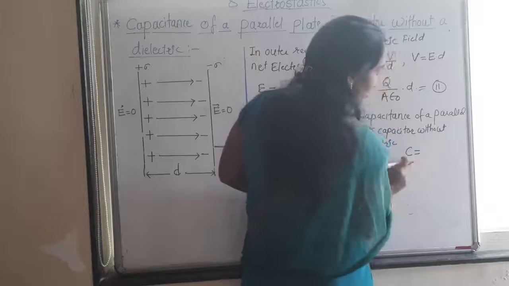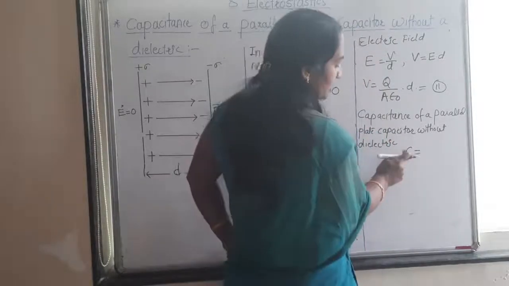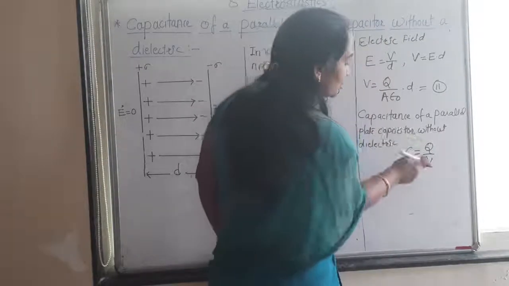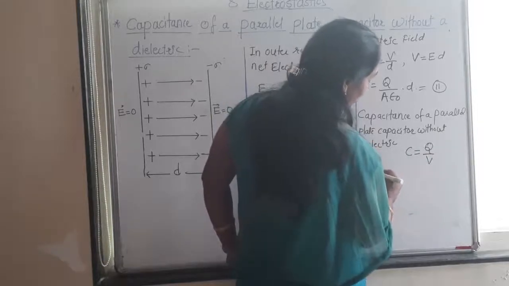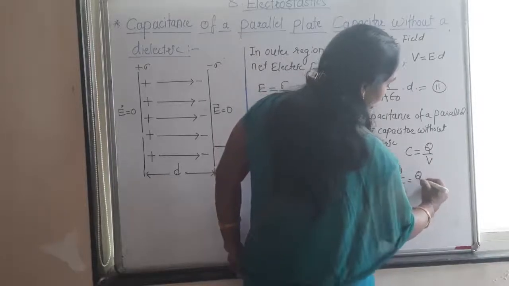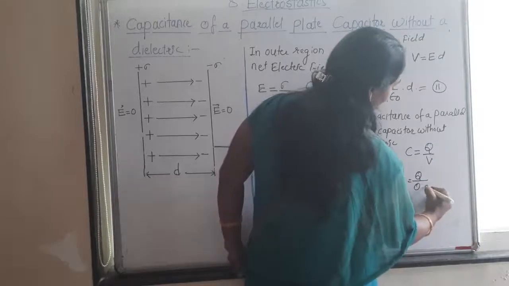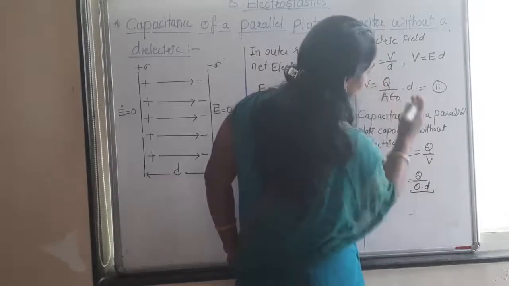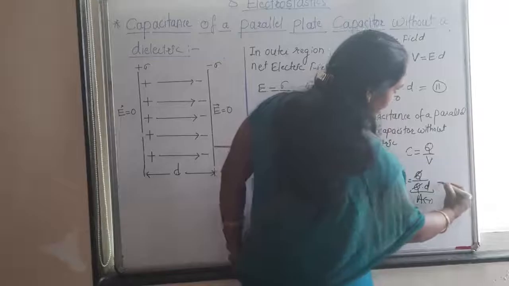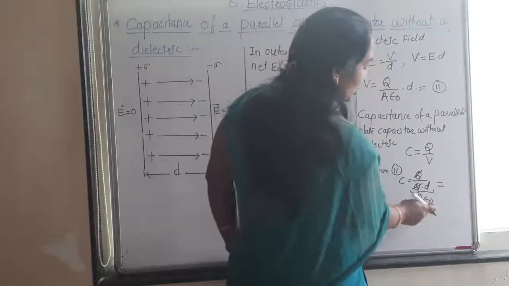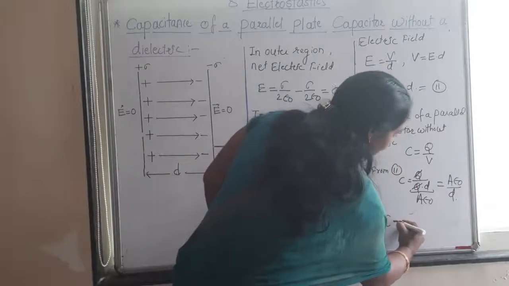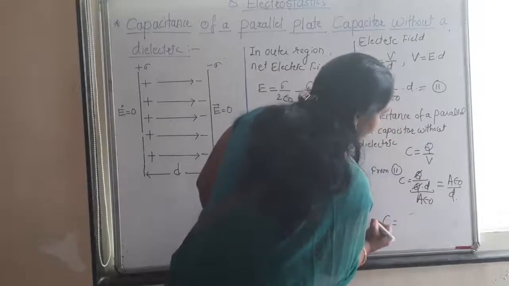We know the capacitance formula is C is equal to Q upon V. Substituting the value of V from equation 2, C is equal to Q upon Q into d upon A epsilon 0. Here Q gets cancelled, and A epsilon 0 goes to the numerator, giving A epsilon 0 upon d. This is the capacitance of the capacitor without dielectric.